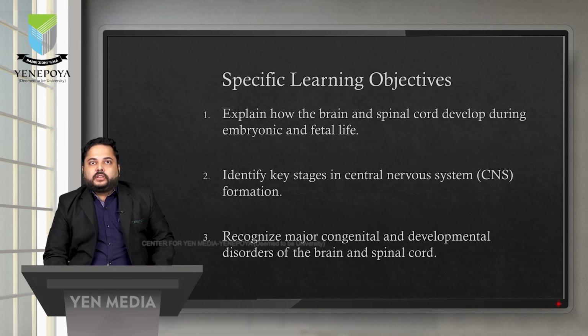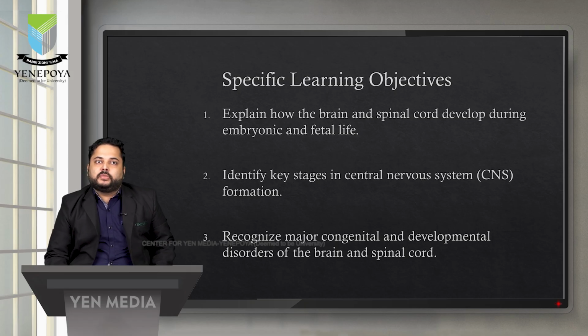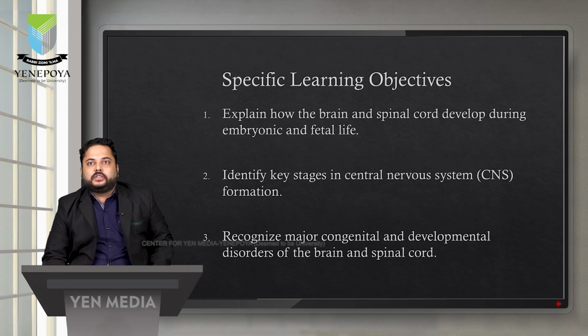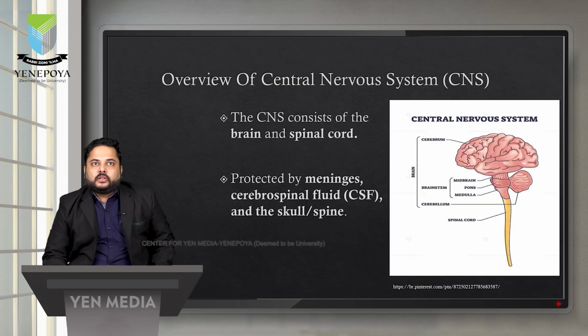At the end of the session, we'll be able to explain how the brain and spinal cord develop from the early embryonic life to the fetal life to the adult stage. Next, we'll be identifying the key stages in central nervous system formation, and also we'll be recognizing the major congenital and neurodevelopmental disorders of brain and spinal cord.